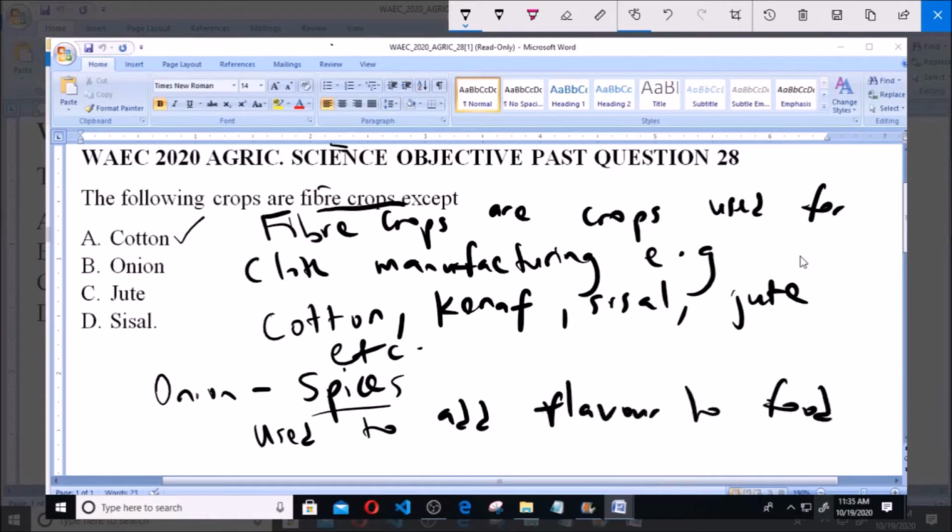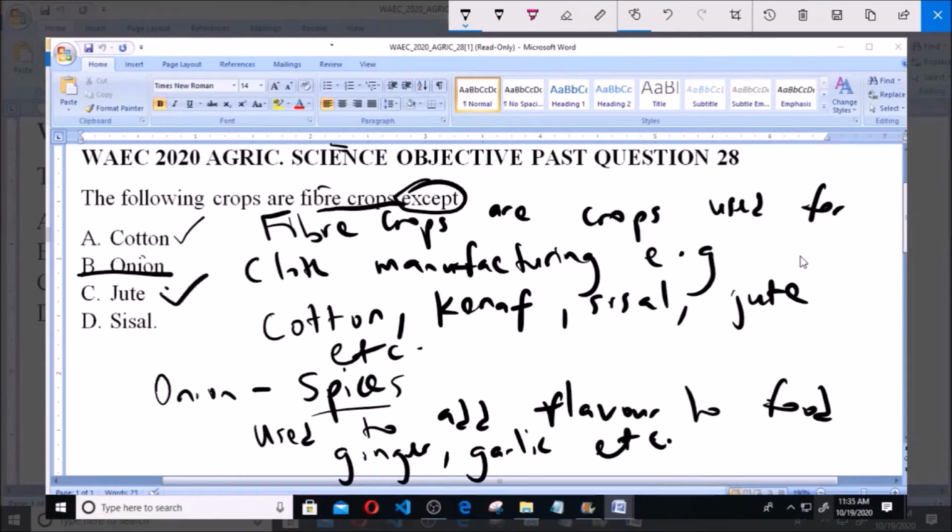Other examples of spices include ginger, garlic, etc. So onion is a spice and it is not a fiber crop. Therefore, it is the correct answer, because we are asked which one is not a fiber crop. The other ones, jute and sisal, we mentioned as fiber crops. So option B, onion, is the correct answer to this question.